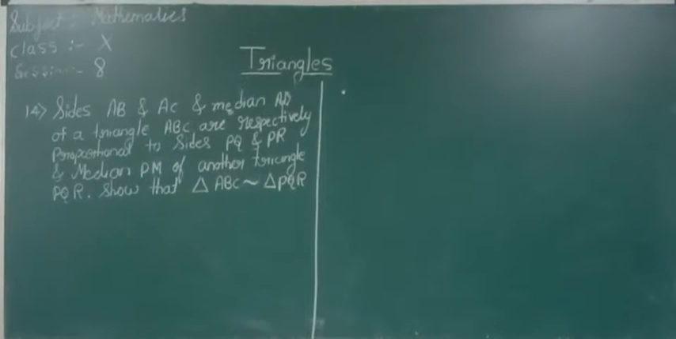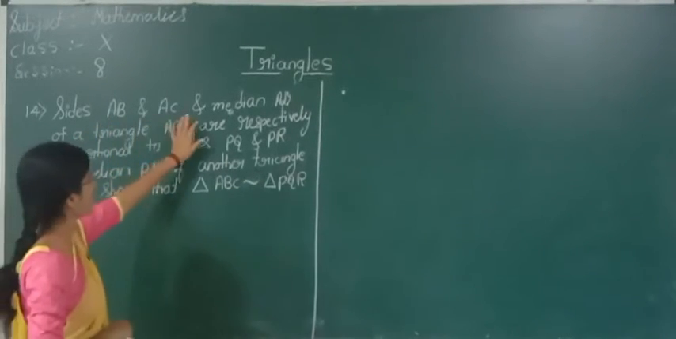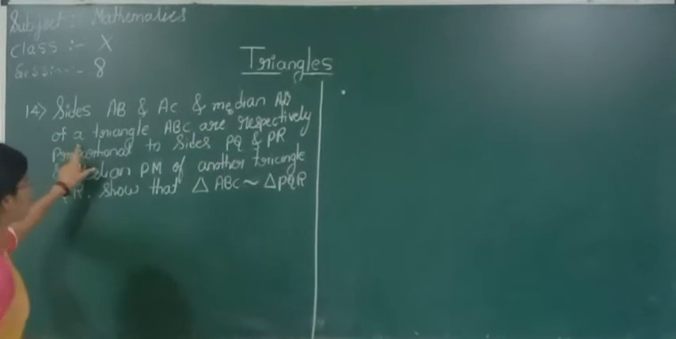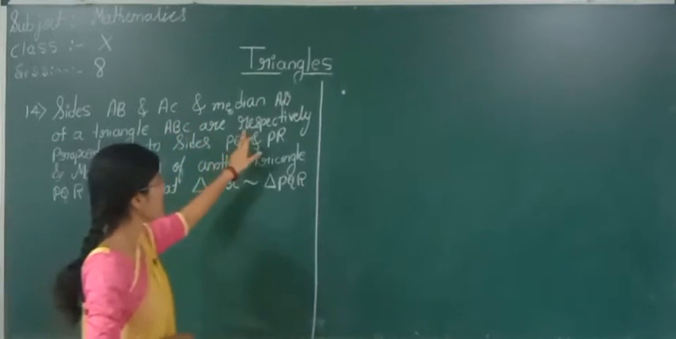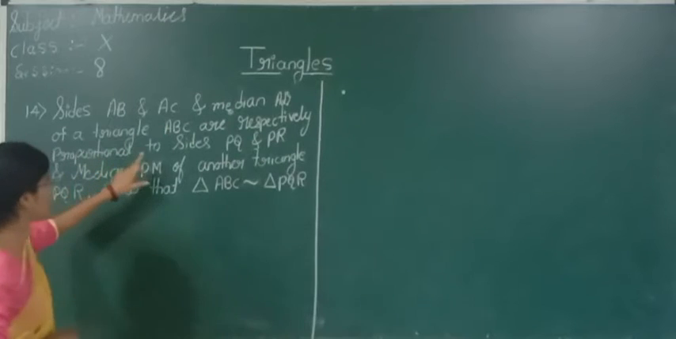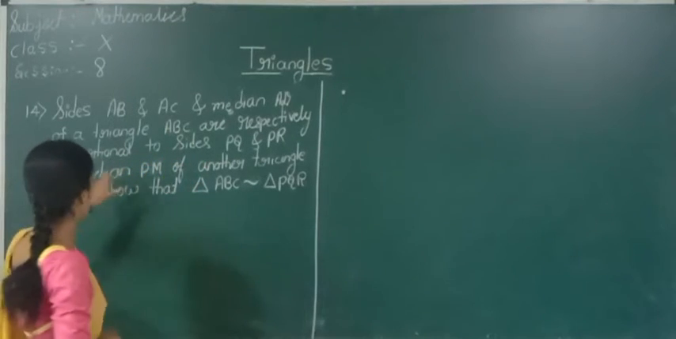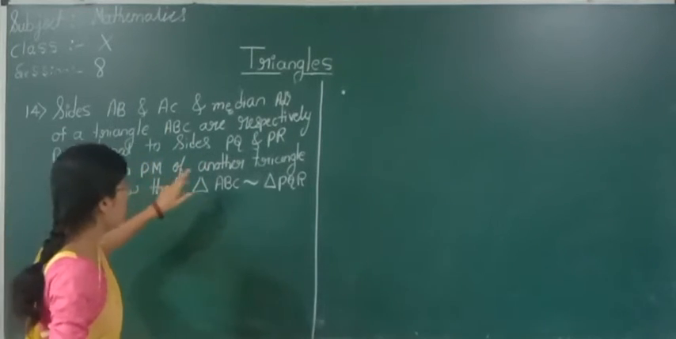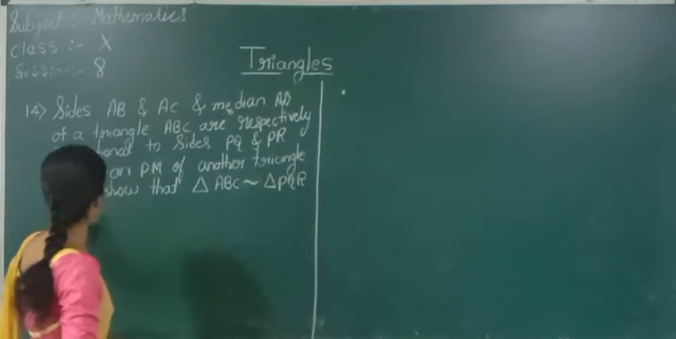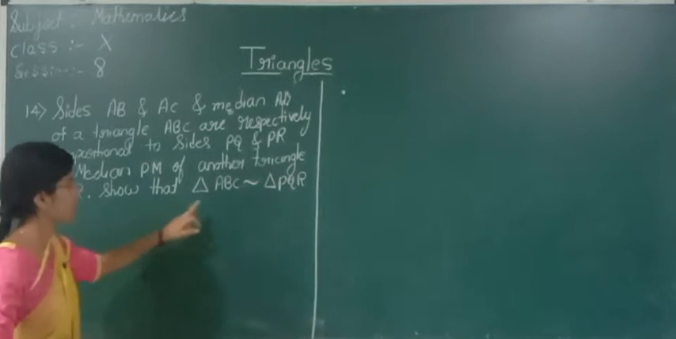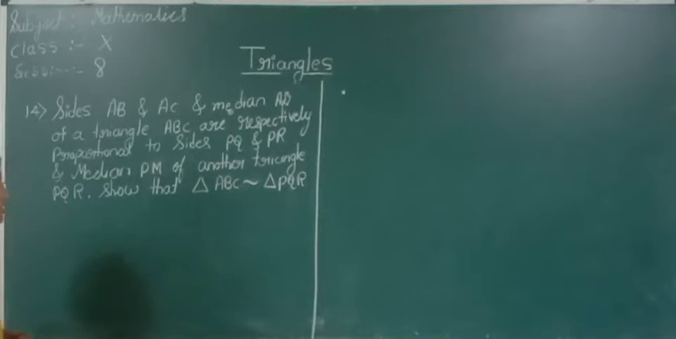Now see, students, next question, that is the 14th one. Sides AB and AC and median AD of a triangle ABC are respectively proportional to sides PQ and PR and median PM of another triangle PQR. Show that triangle ABC is similar to triangle PQR.